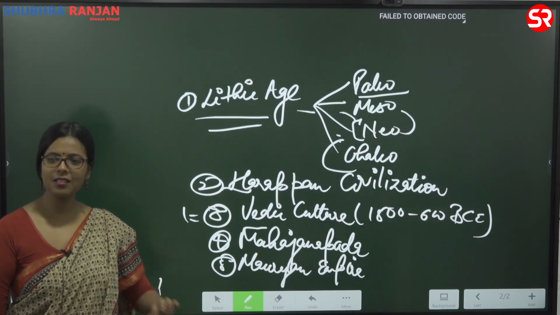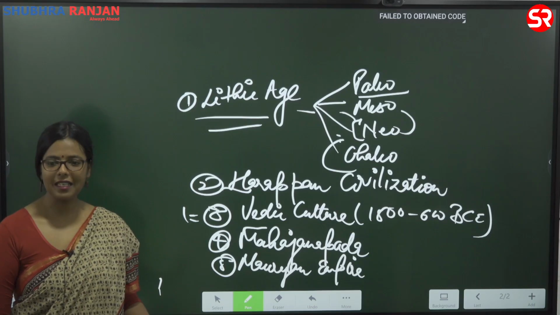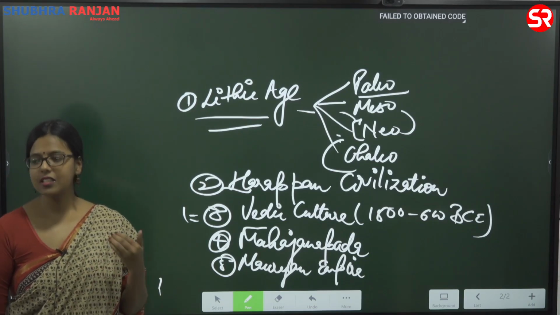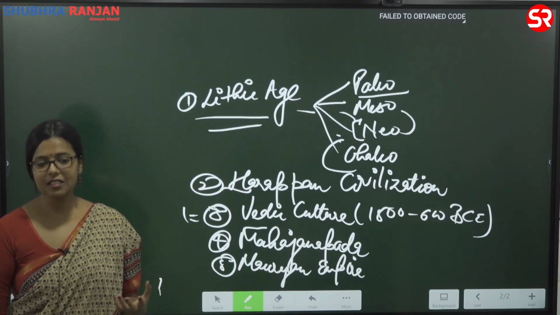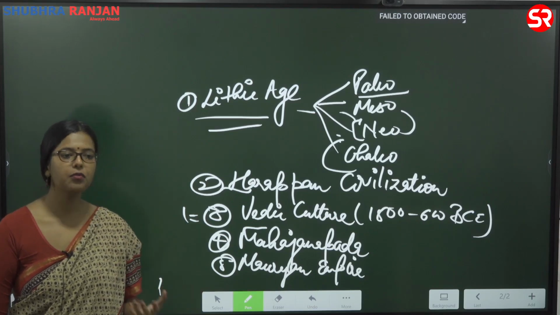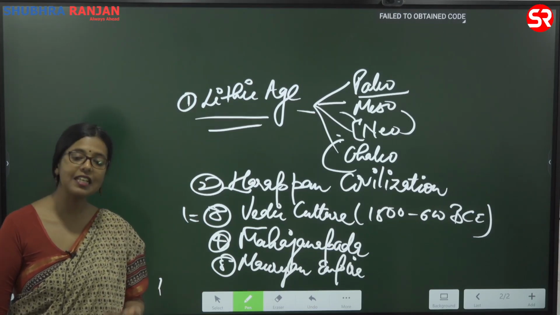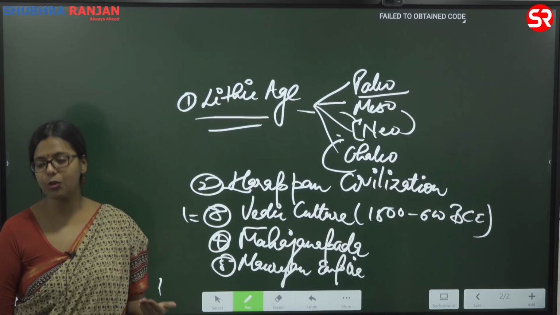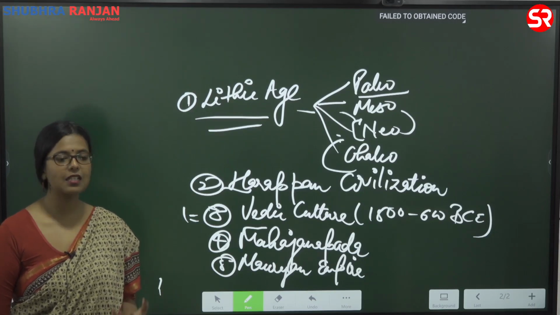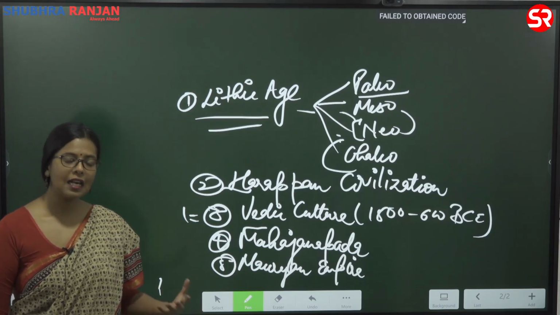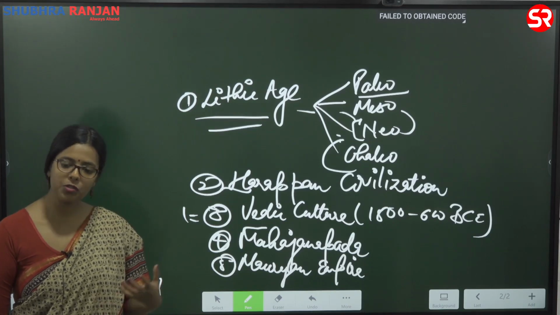They are concerned about nothing but the dates. But if you study history thoroughly, you will realize that dates are not that important. What is important? The larger changes, the larger socio-economic and cultural changes that are coming. Okay, and that is something that UPSC wants you to understand.